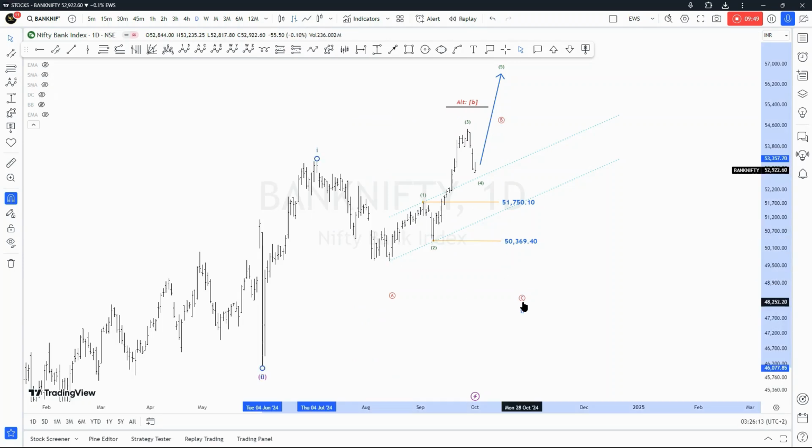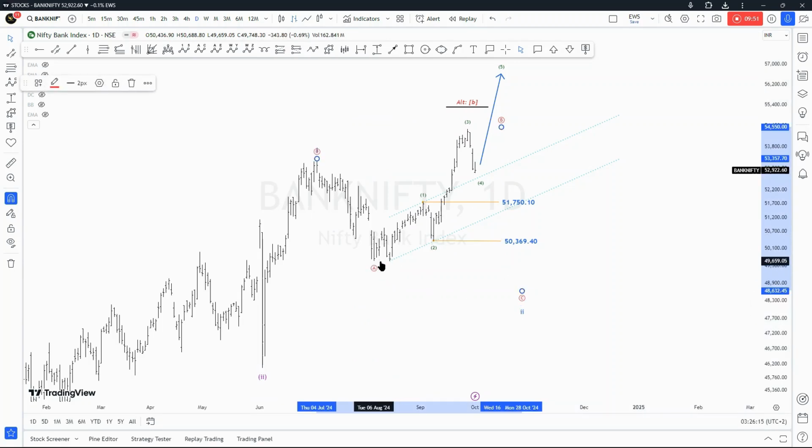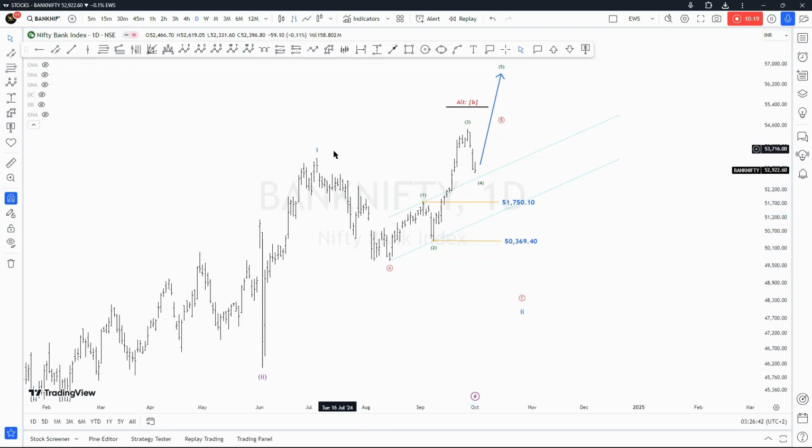So that will mean this is our wave A right there, and then this top right here is our wave B, and then we're currently in wave C. So we should take out not only this price, but also this one. But then in the case of a running flat, there's a possibility that we might just end up stopping here, or else in the case of a failed flat, that is a regular flat, well, I believe it's more than that 105 here.